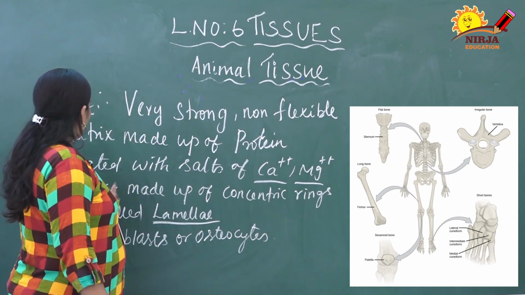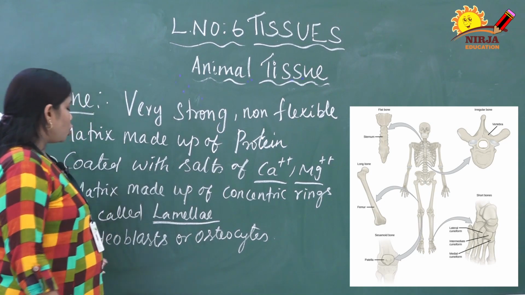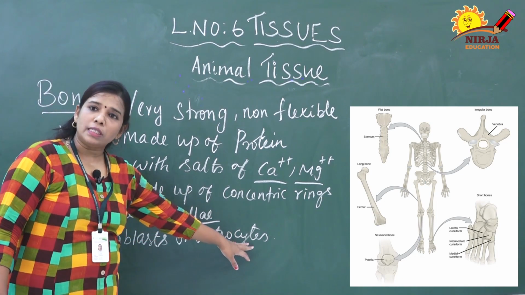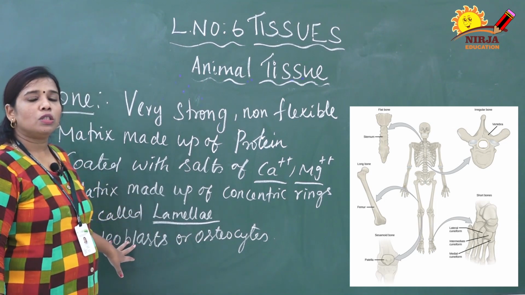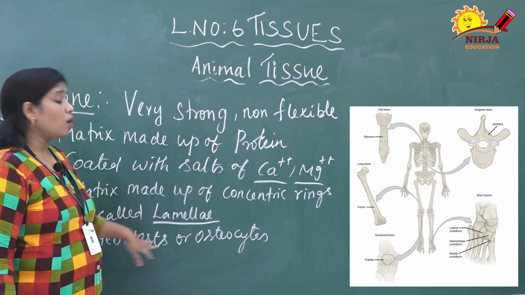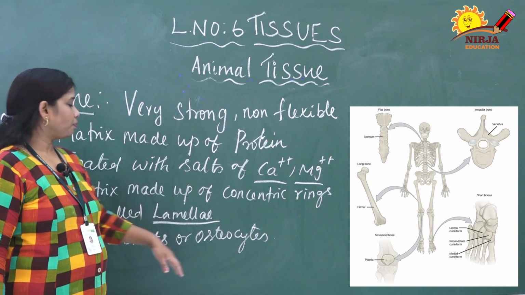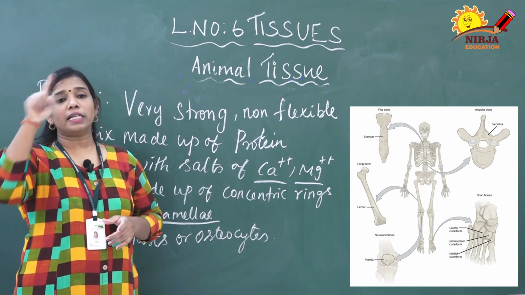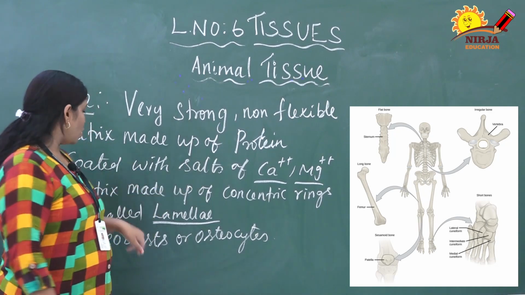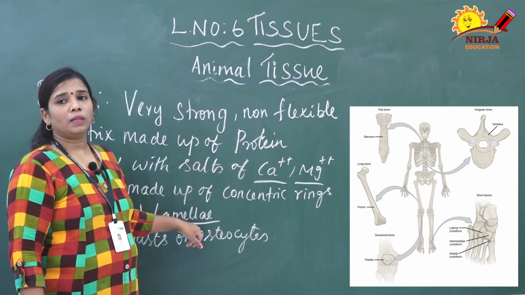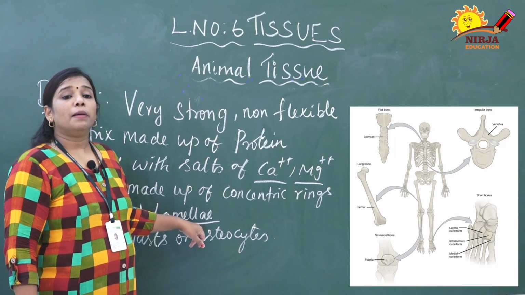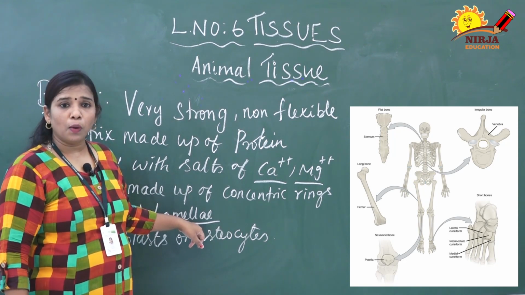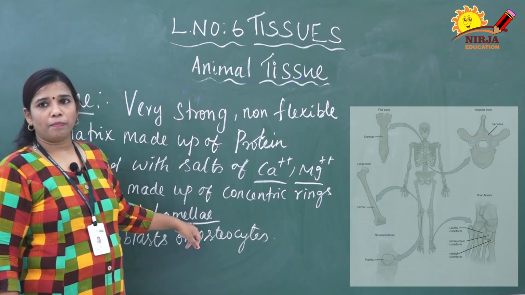The cells of bone are called osteoblasts or osteocytes. Osteo means bone, cytes means cells. So the cells of bones are called osteoblasts or osteocytes. The matrix has small ring-like structures, concentric rings, and these rings are called lamella. Lamella is nothing but the concentric ring-like structure of the matrix in the bone.